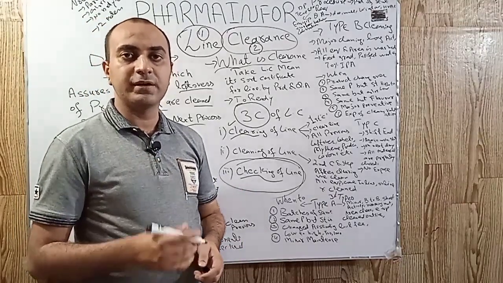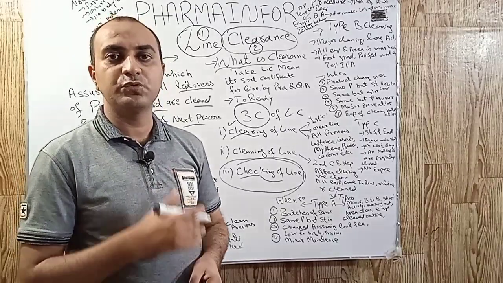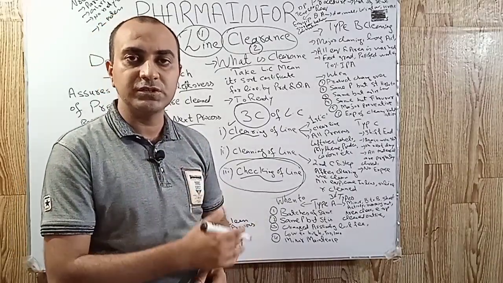The recommended and best practice is to use a separate room for each line.